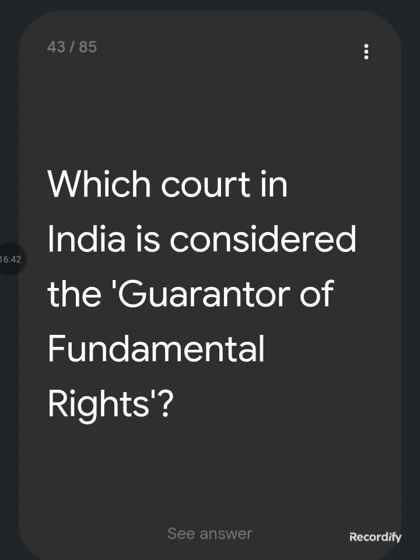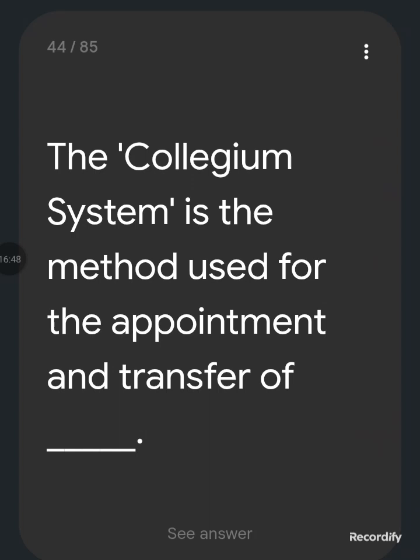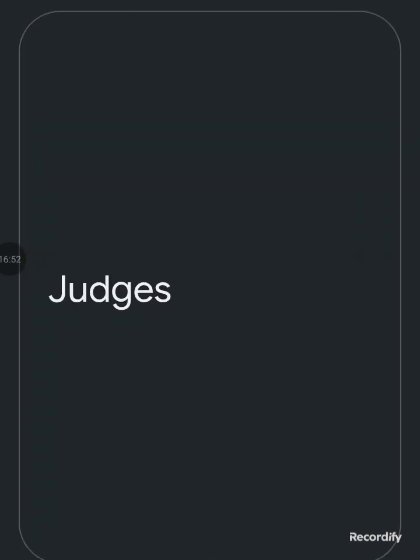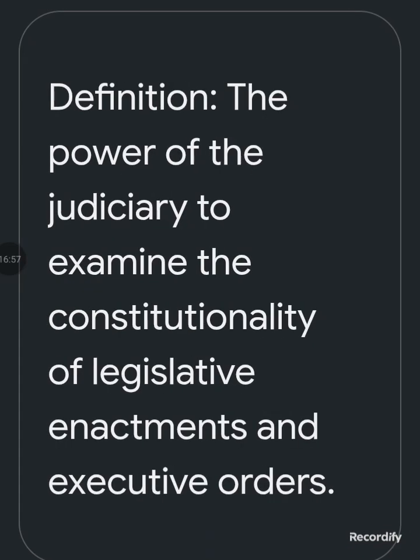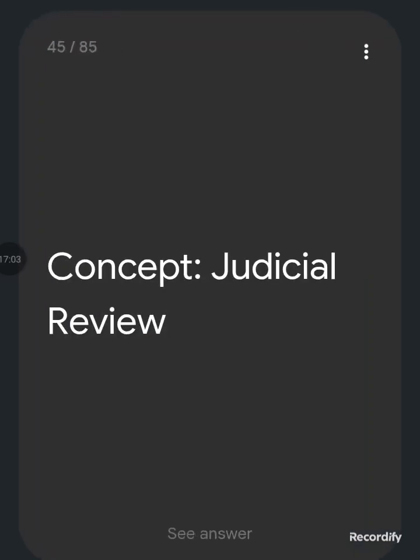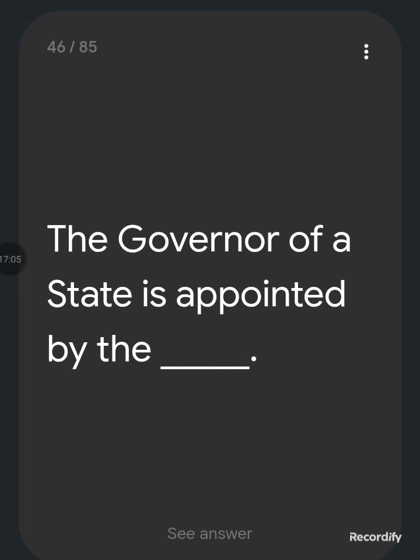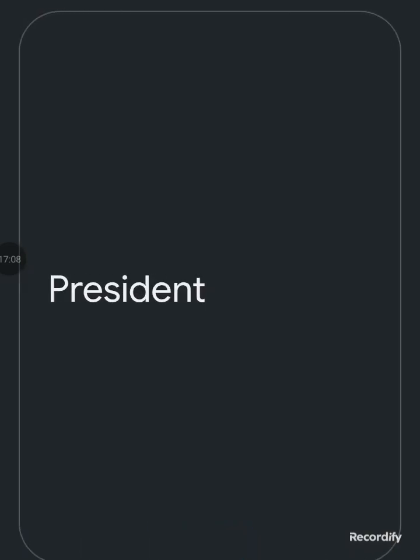Which court in India is considered the guarantor of fundamental rights? The Supreme Court. The collegium system is a method used for the appointment and transfer of judges. The concept of judicial review: the power of the judiciary to examine the constitutionality of legislative enactments and executive orders. The governor of a state is appointed by the president.